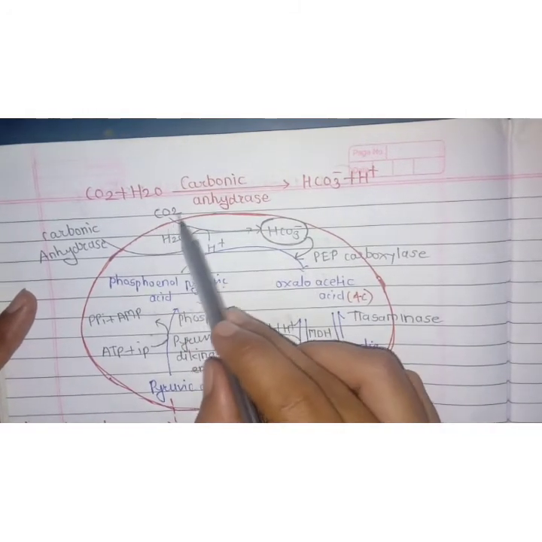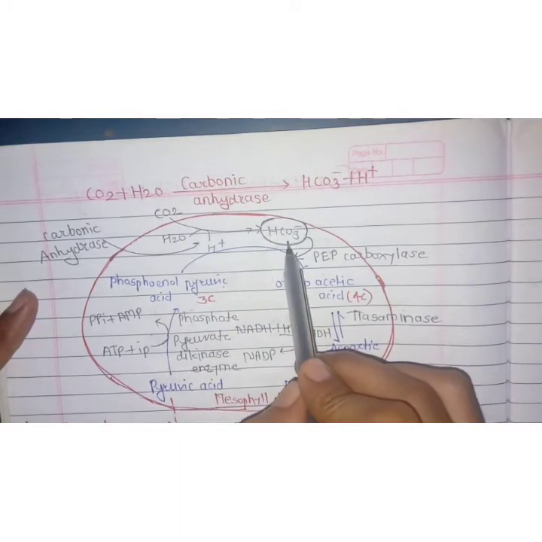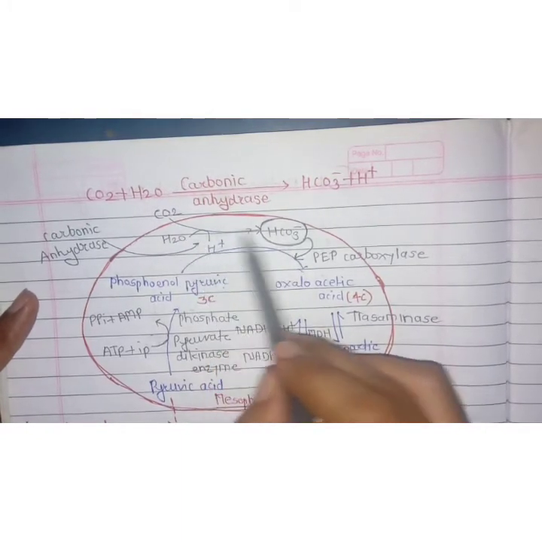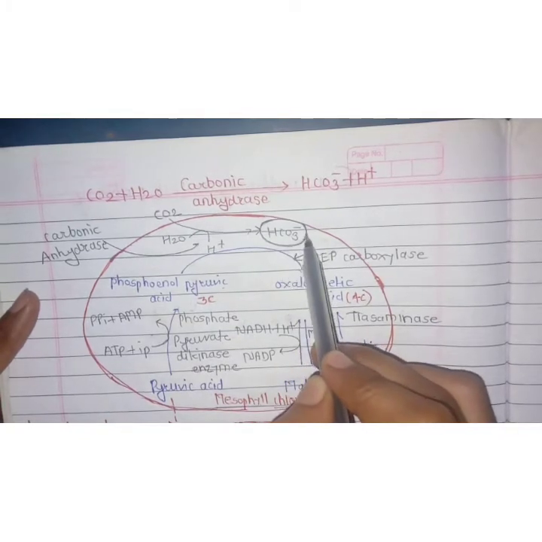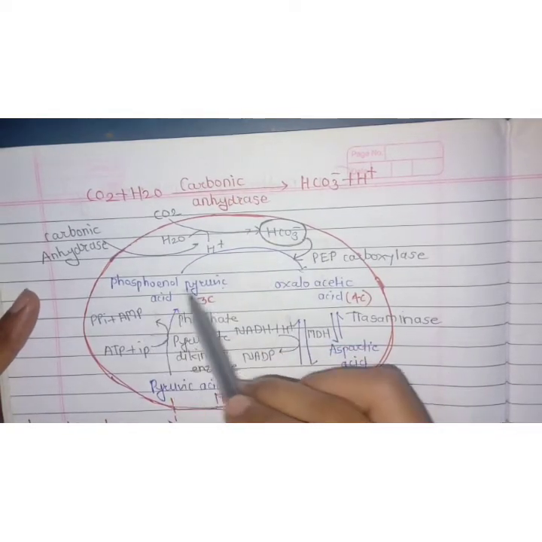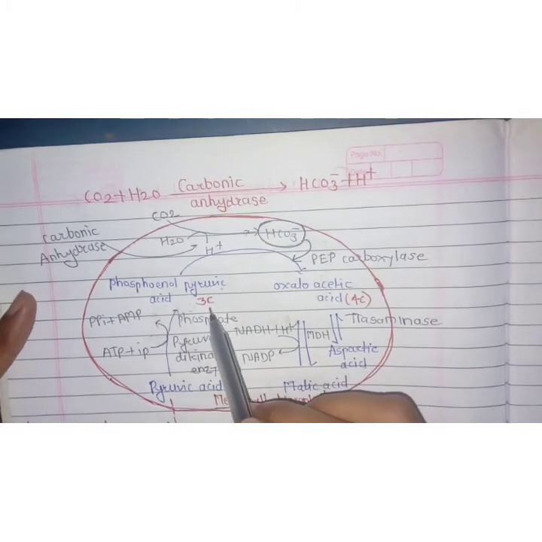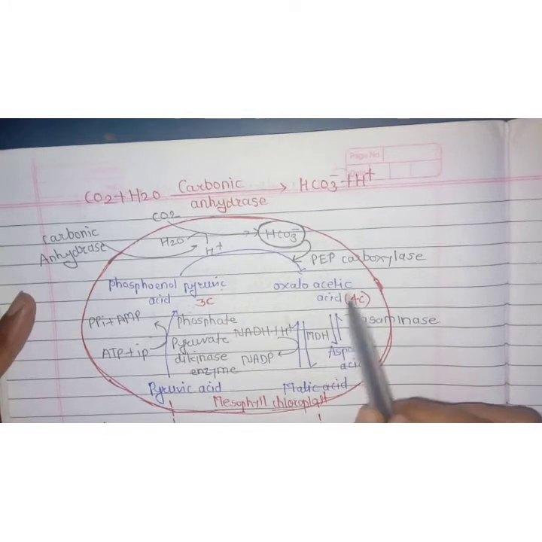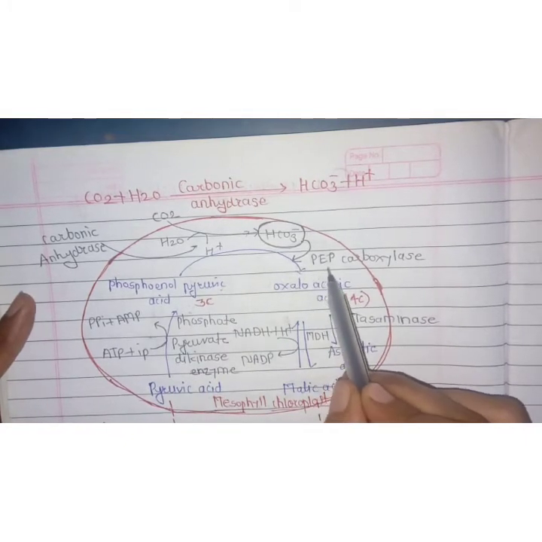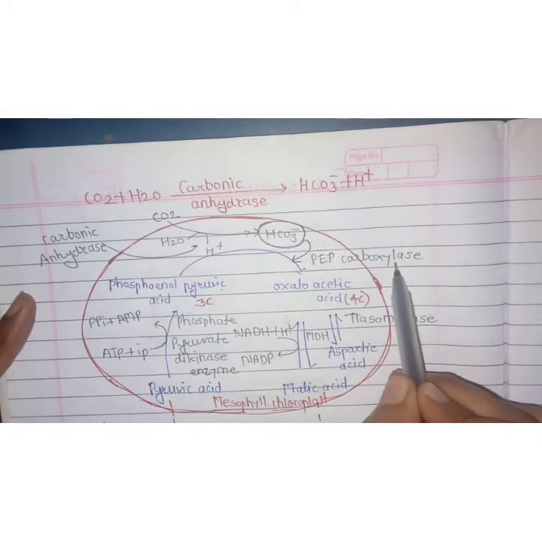The CO2, along with water, is converted into the dicarboxylic acid. This dicarboxylic acid reacts with phosphoenol pyruvate, a 3 carbon compound, and we get oxaloacetic acid using the enzyme phosphoenol pyruvate carboxylase.